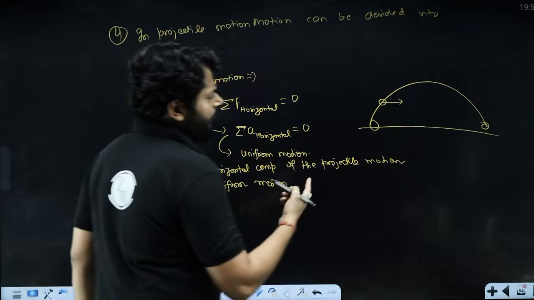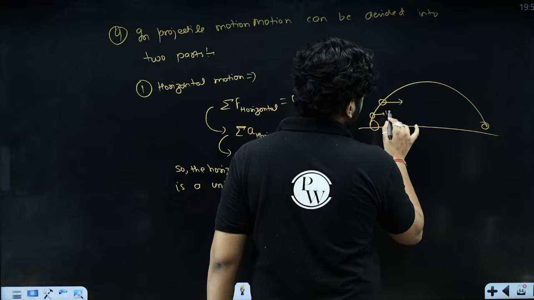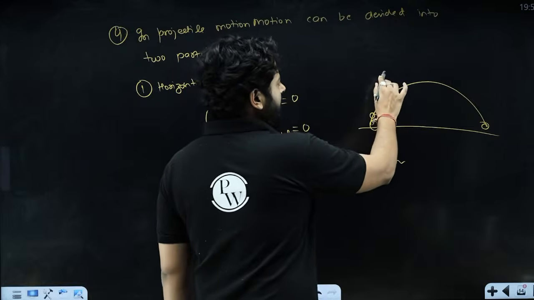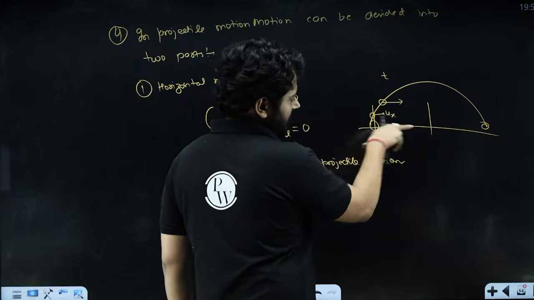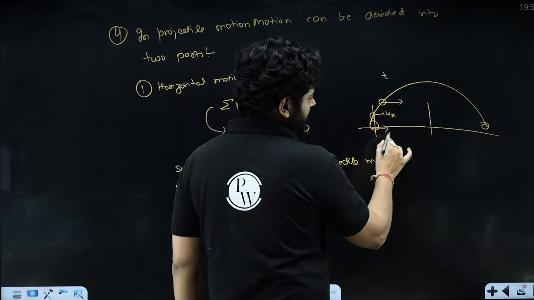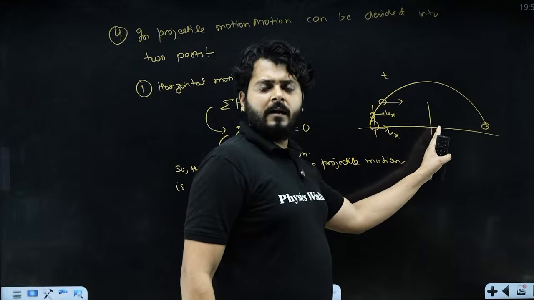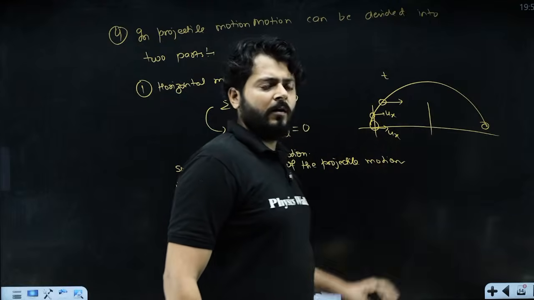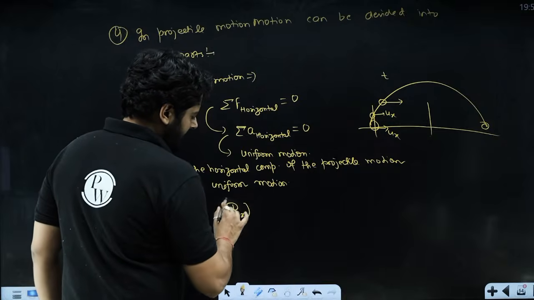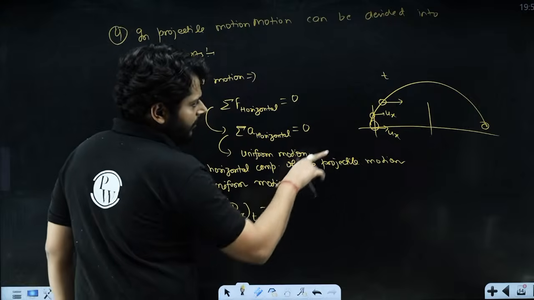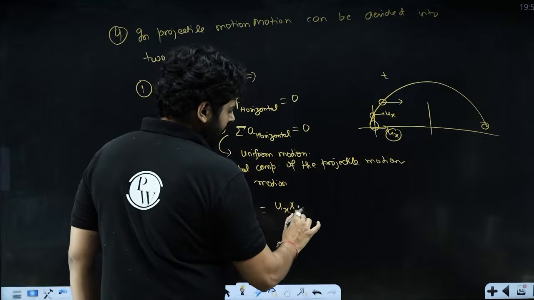If you talk about uniform motion, let's say the particle has initial velocity ux. In the time t, how far will it go along the x-axis? The distance traveled along the x-axis in the time t is equal to the x component of the initial velocity, ux, times time t.